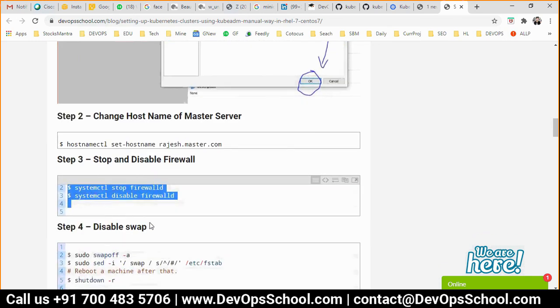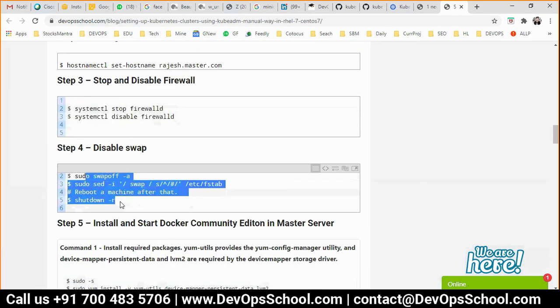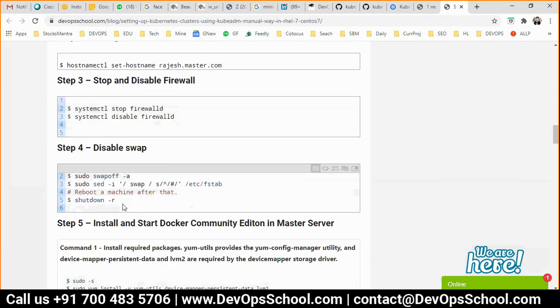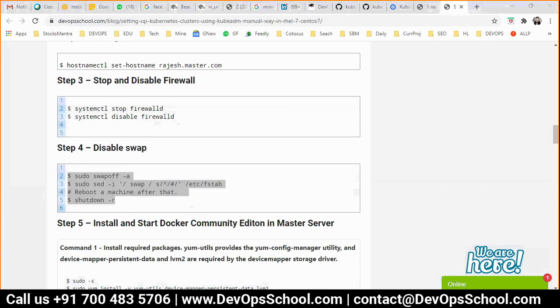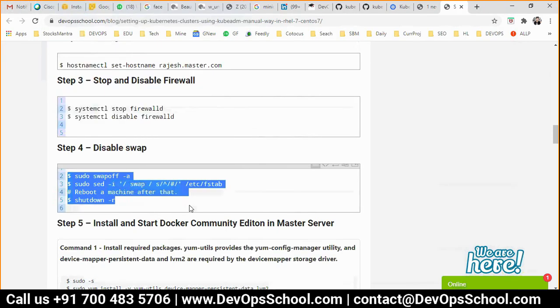Now swap, you disable it here. Another question is why we have to disable the swap. So guys, if you have a high-end machine, then you don't have to disable the swap, but we are using 2 GB RAM, 2 CPU, also 4 GB RAM, 2 CPU. So this is recommended for the virtual machines. This is already done in my machine by AWS, so I don't have to do that.